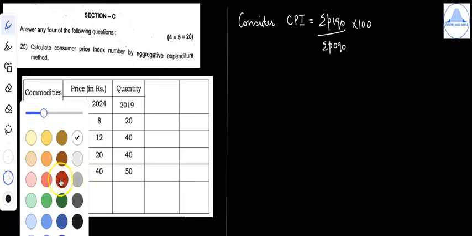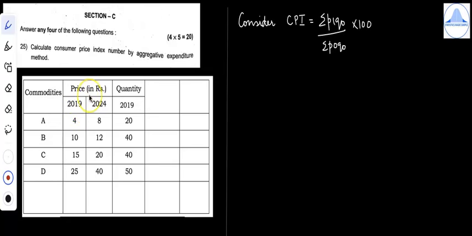Let us do the calculations in the table now. First, price in 2019, mark it as P0. The price in 2024, mark it as P1. The quantity in 2019, mark it as Q0. First, let us find out P1 Q0. So 8 into 20 is 160. Next is 480. Then 800 and 2000. Similarly, let us find out P0 Q0. So it's 4 into 20 is 80.